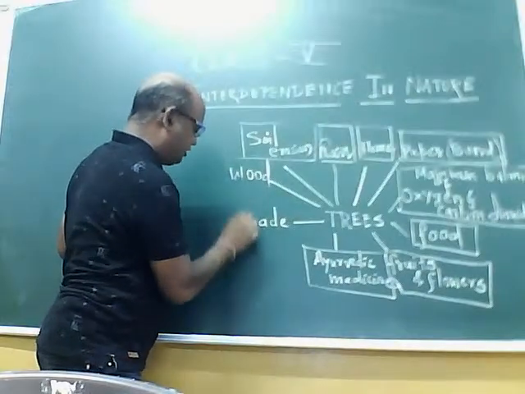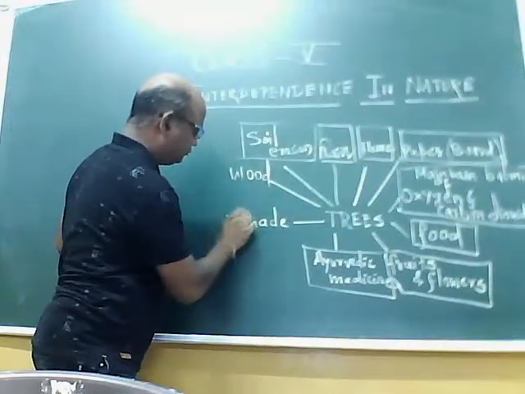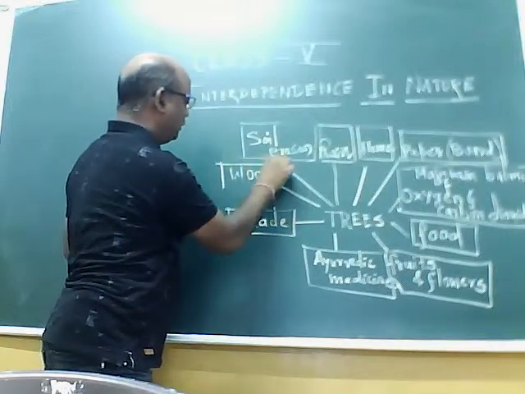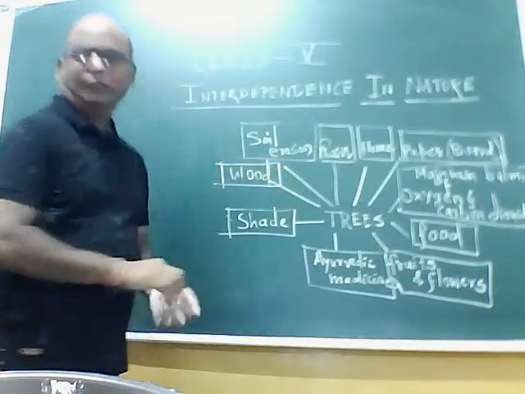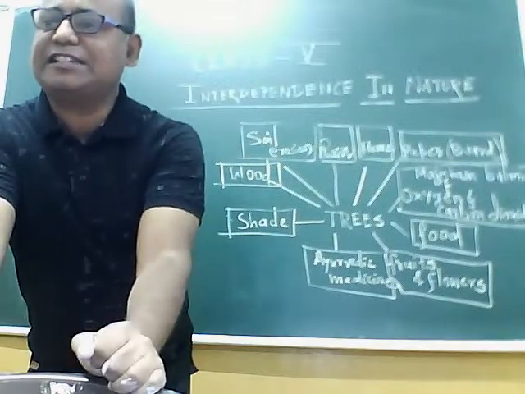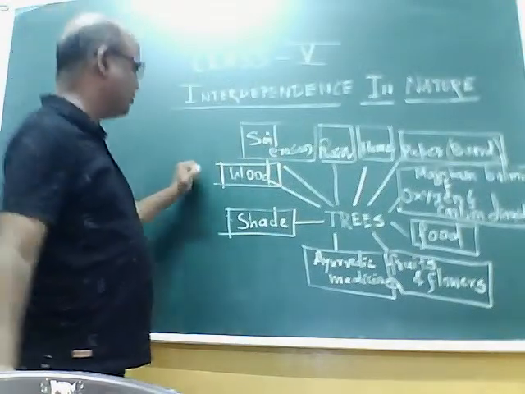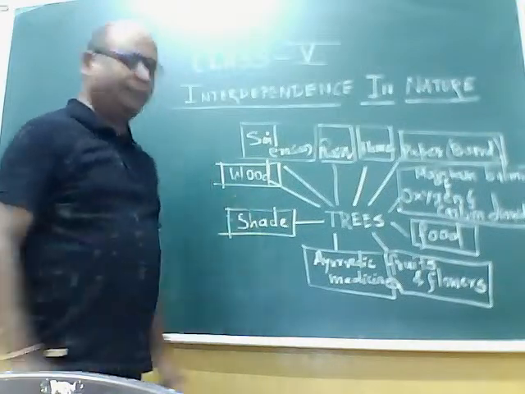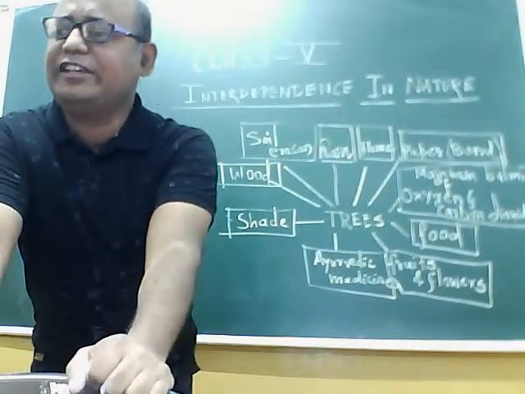Trees give us shade. Trees give us wood to make buildings, houses, bridges. We also use wood as a fuel. So trees are helping us in many ways.